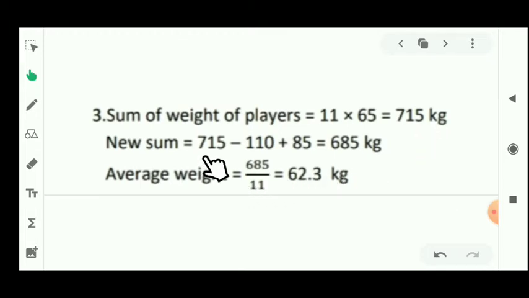Now students, what will be the new sum? Because 715 kg is the sum of the weight of all players, it should be subtracted by 110 and added by 85, and after solving it, its value will be 685 kilogram. That means the average weight of 11 players is 685 divided by 11. That means 62.3 kilogram.